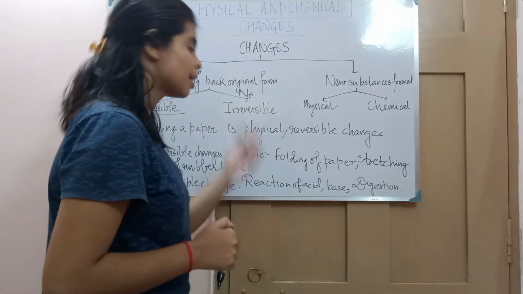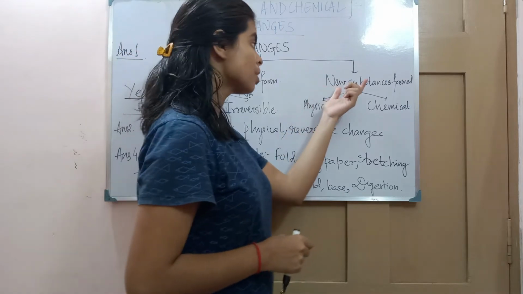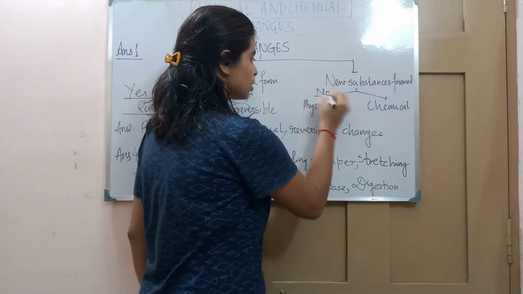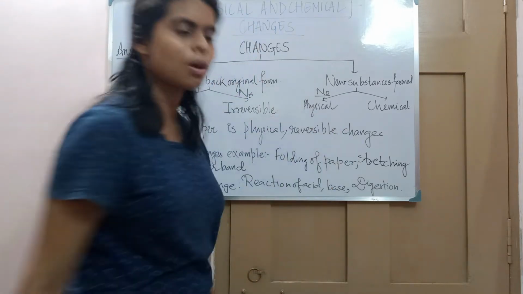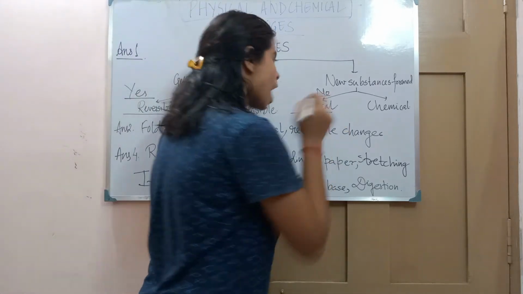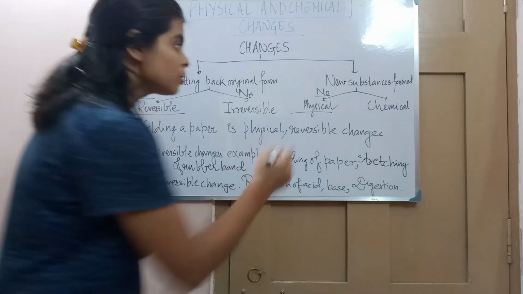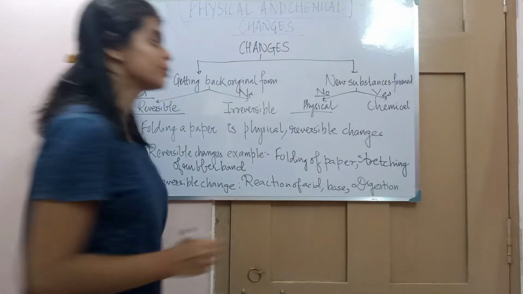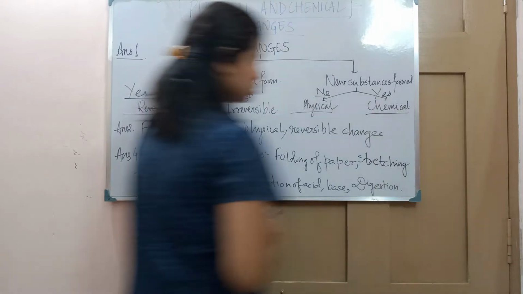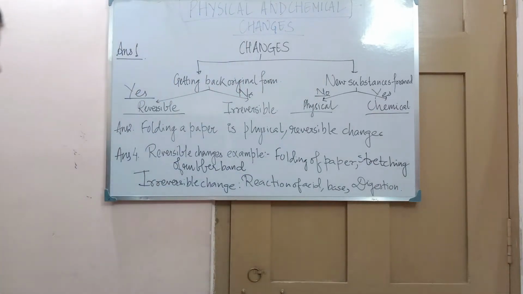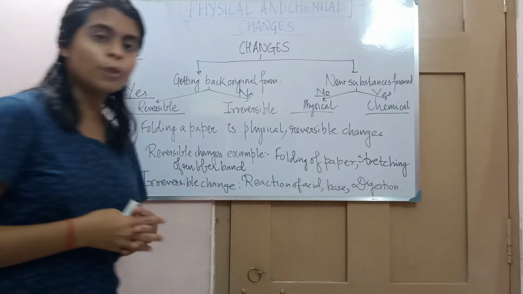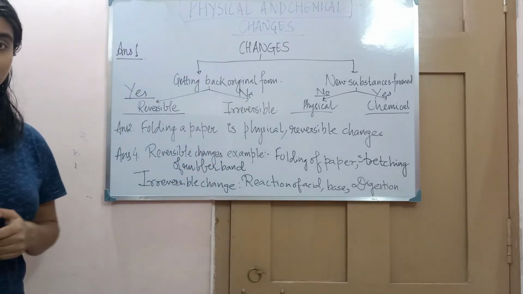Another classification is based on whether a new substance is formed or not. If no new substance is formed, then it is called a physical change. And if a new substance has been formed, then it is called a chemical change. Now let's consider the second question, that is, folding a paper is what kind of change?